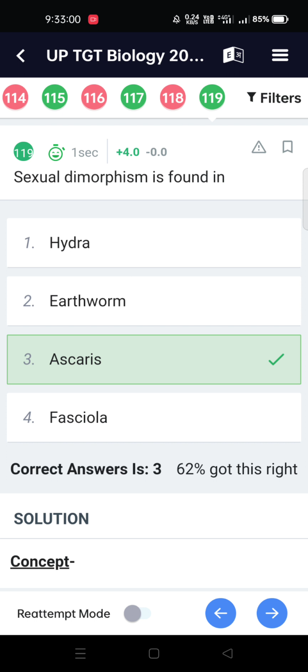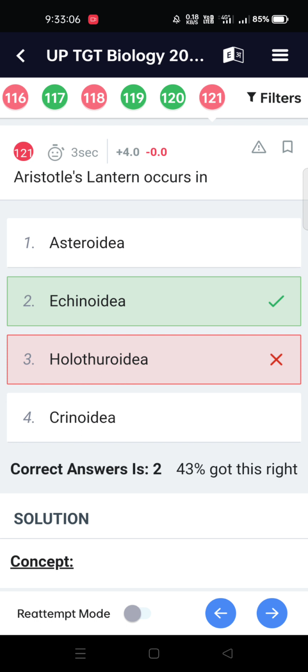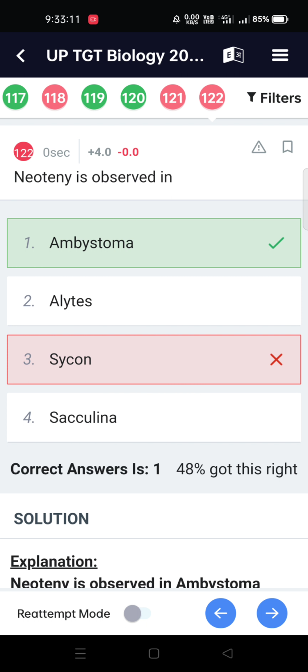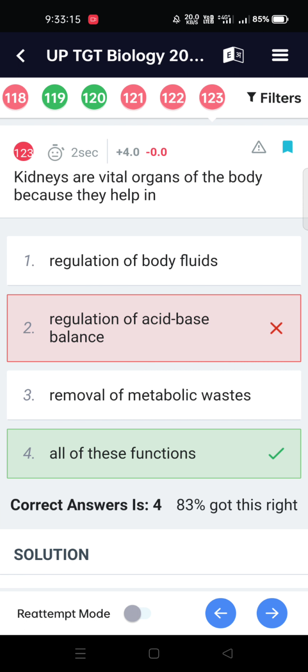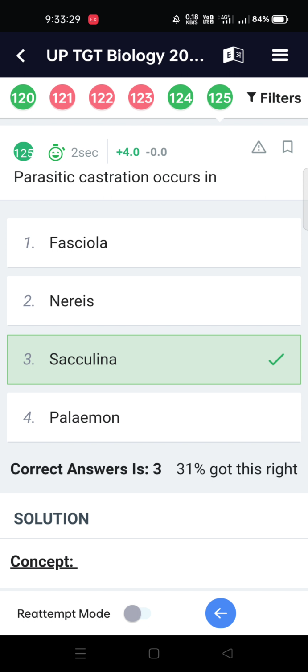Sexual dimorphism is found in Ascaris. Which of the following animals has a nervous system but no brain? Hydra. Aristotle's lantern occurs in Echinoidea. Neoteny is observed in Ambystoma. Kidneys are vital organs of the body because they help in all the functions: regulation of body fluids, regulation of acid-base balance, and removal of metabolic waste. The infective stage of the malarial parasite is sporozoite, and parasitic castration occurs in Sacculina.